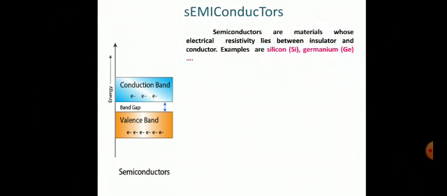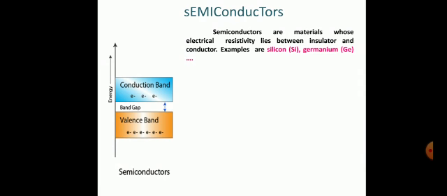So as in the figure, I have shown the energy band gap diagram, in which we can see that the valence band is filled and the conduction band is partially filled. There is a small gap between the valence band and the conduction band. So the semiconductors are the materials whose electrical resistivity lies between the insulator and the conductors.